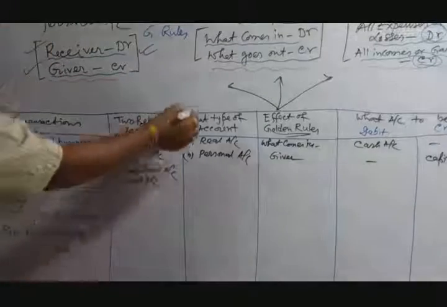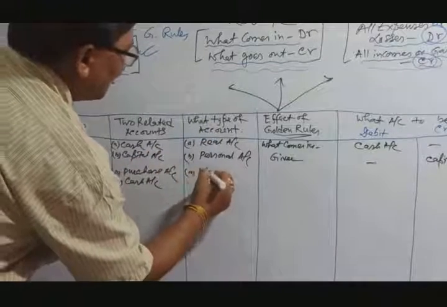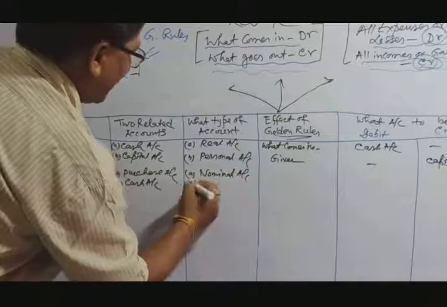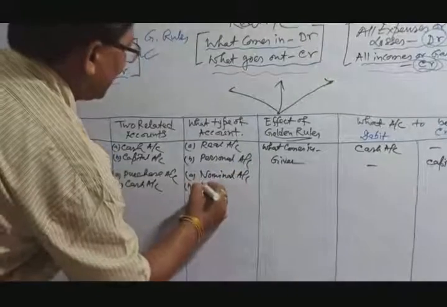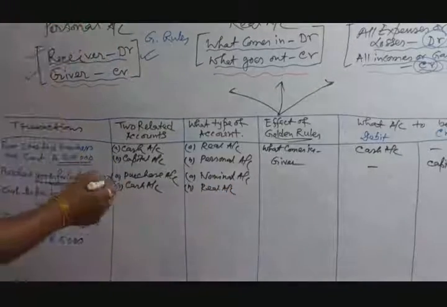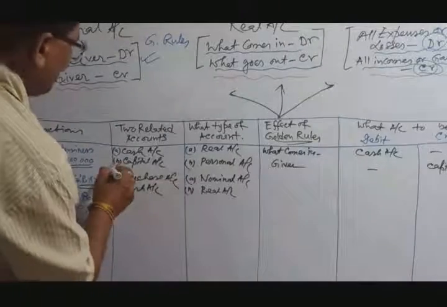Again, what types of account? Purchase is a nominal account, and cash is a real account, or in short form, R account. Now you apply the rules. Which rules? Golden rules.